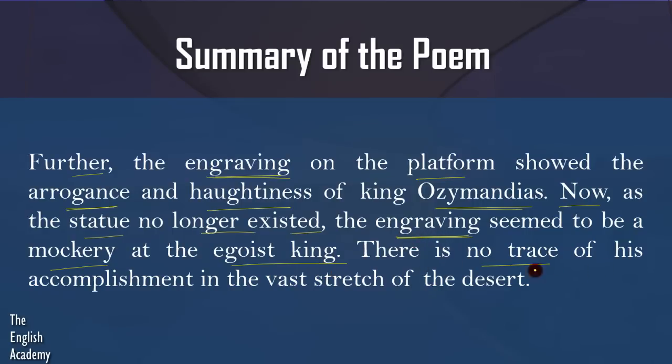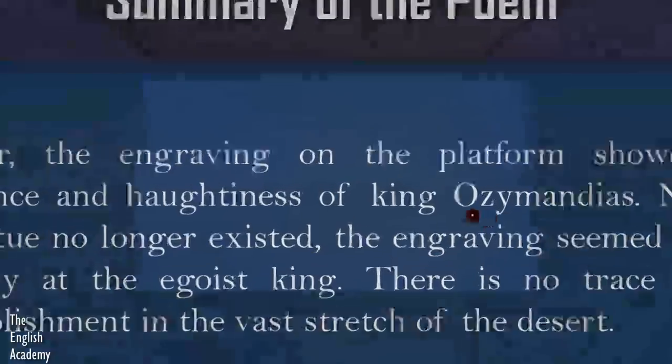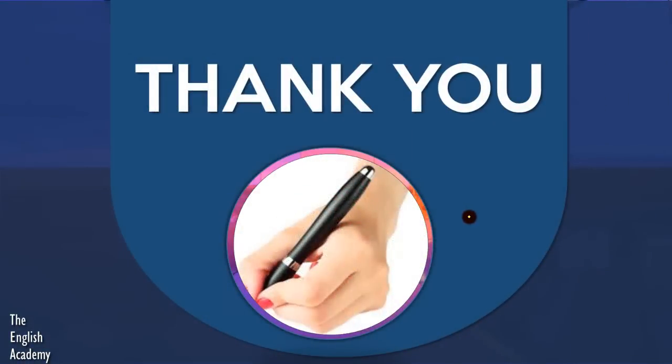There is no trace of his accomplishment in the vast stretch of the desert. Now, today, you cannot see that statue in this huge desert. And so, the engraving on the platform is a mockery on the king himself. So with this, we have covered the background of the poem and the summary.